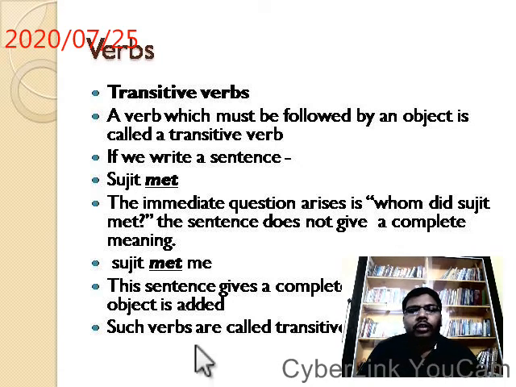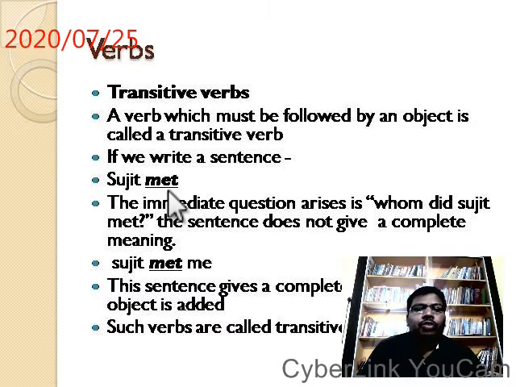So here, as the pointer shows, this sentence is not complete without an object. There must be an object here, because without an object, met does not give any good sense, good meaning. So such words are called transitive. So Sujit met me. Now it gives a complete sense, complete meaning. Sujit met whom? Sujit met me.